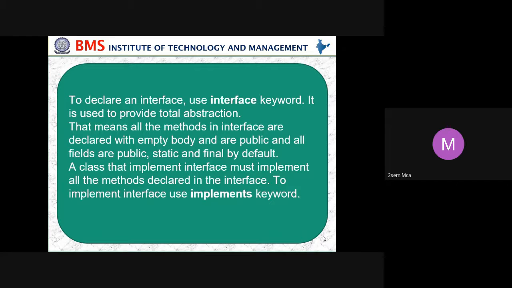They are only declared with an empty body and are public, and all fields are public, static and final by default. If you don't declare anything, the default will be final. A class that implements an interface must implement all the methods declared in the interface. To implement an interface, use the implements keyword.